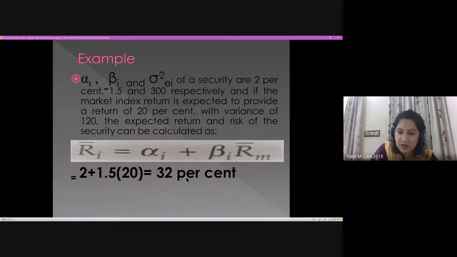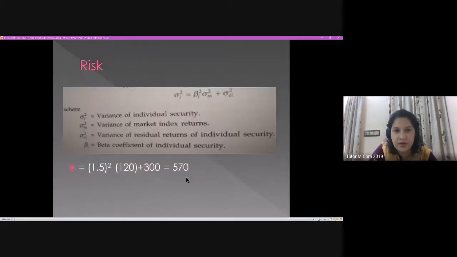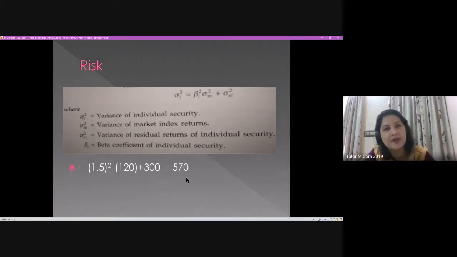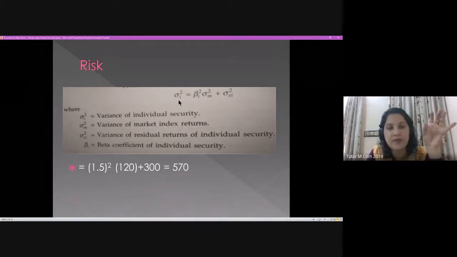Now, I hope it is clear. This is actually the explanation of risk. There is an exercise for you to do. I'll just explain this also, and then I give you the pattern. In case of risk, as we said, risk is always denominated by the factor called variance, the variance in the expected return.